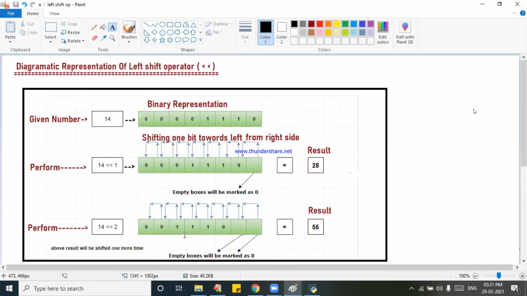I will open it. Please take the diagrammatic representation of the left shift operator. Try to write very clearly. This is an example I am taking. With the example I explain.